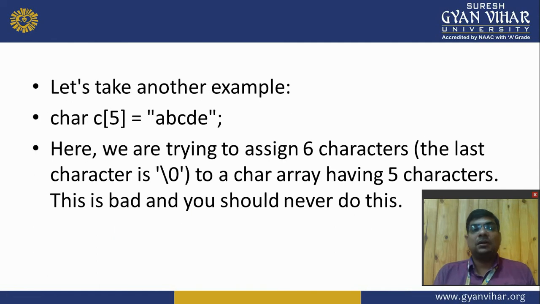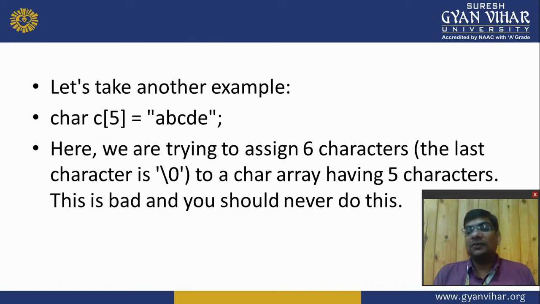Let's take another example, where a character array is created with 5 elements. Now we add 5 elements into that string, a b c d e. Here we are trying to assign 6 characters, the last character being null, to a character array having 5 elements. This is bad.